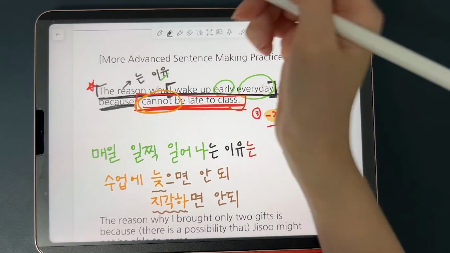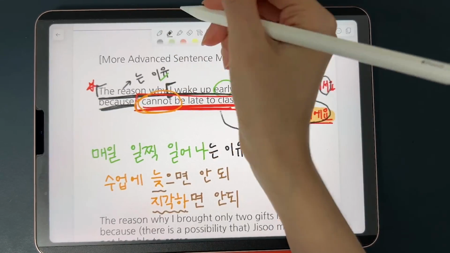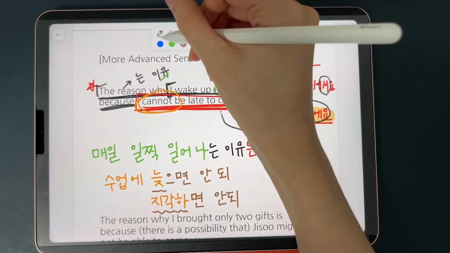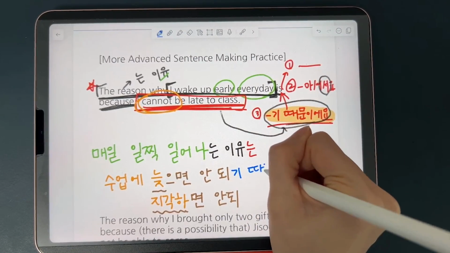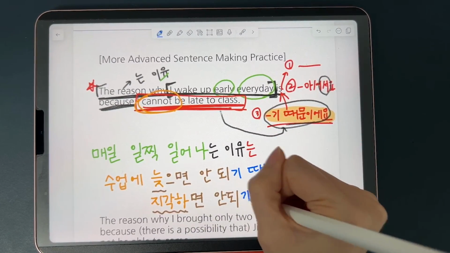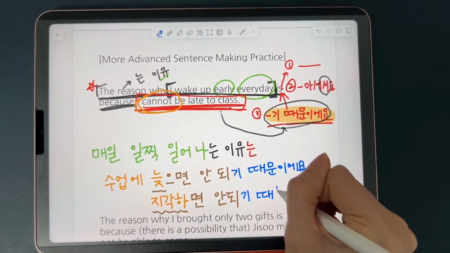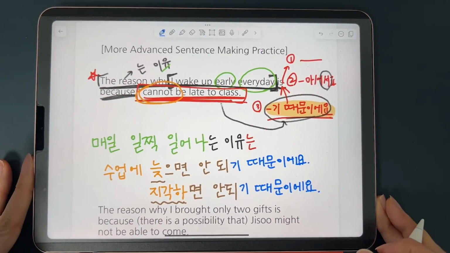Now you connect it with is because. 기 때문이에요. Let's use blue. 안 되기 때문이에요. Or 수업에 지각하면 안 되기 때문이에요. Now this is a perfect sentence, both when it's spoken and when it's written.